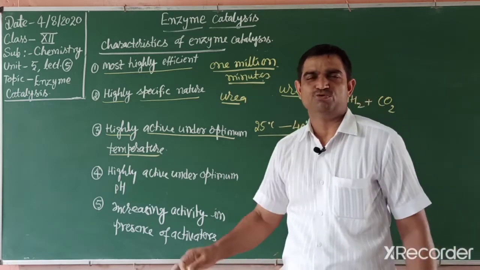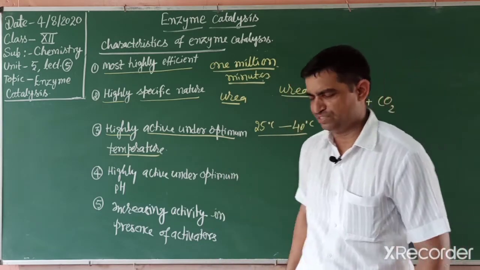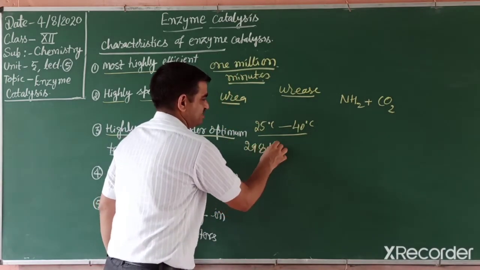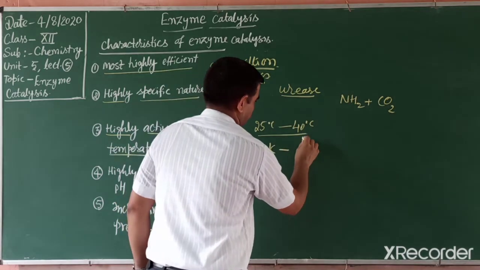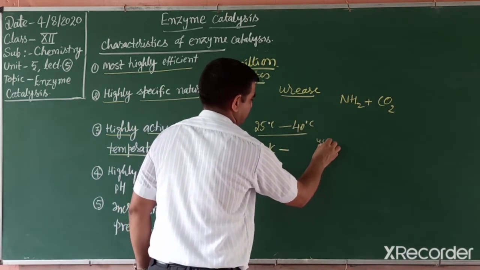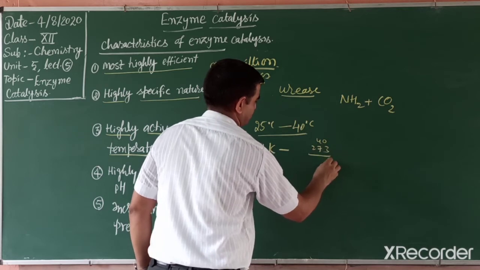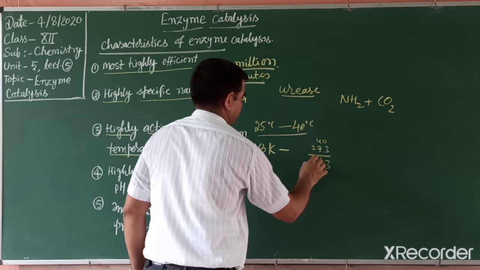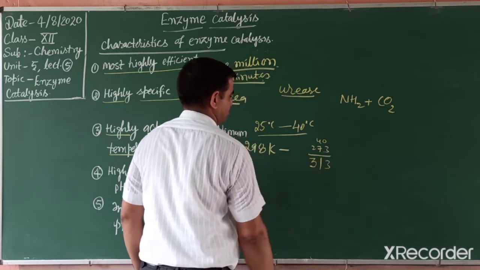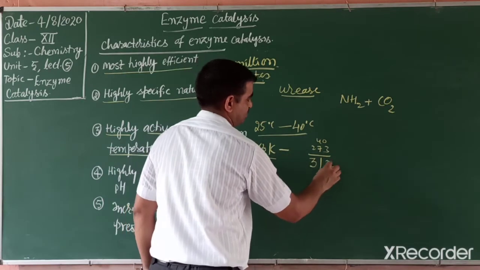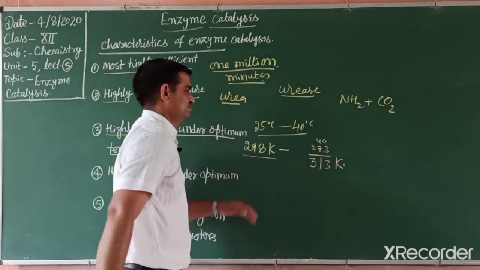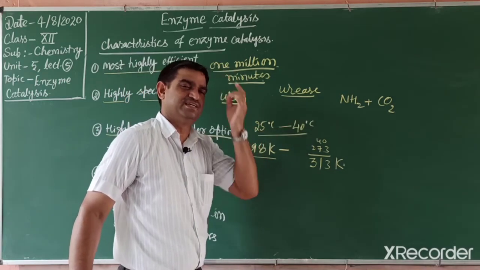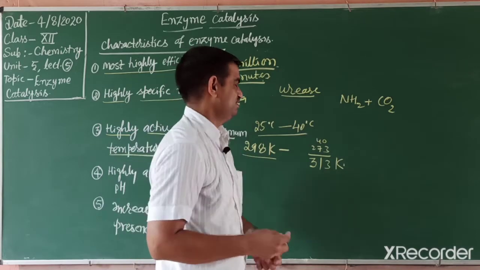Enzymes work optimally at 25 to 40 degrees Celsius. That means 298 Kelvin to 313 Kelvin, since 40 plus 273 is 313. So 25 to 40 degrees Celsius is the optimum temperature range.